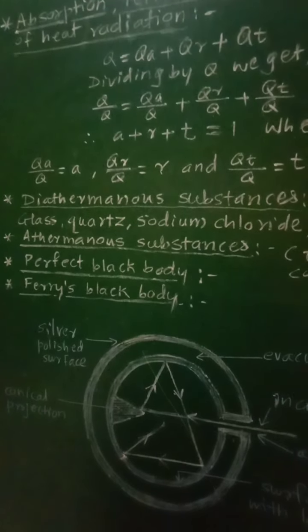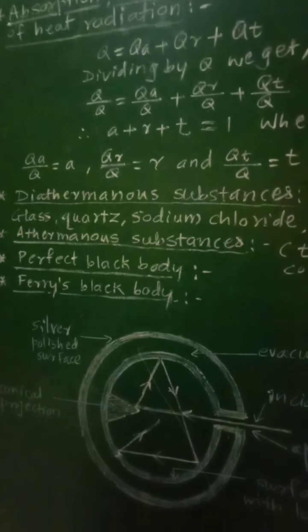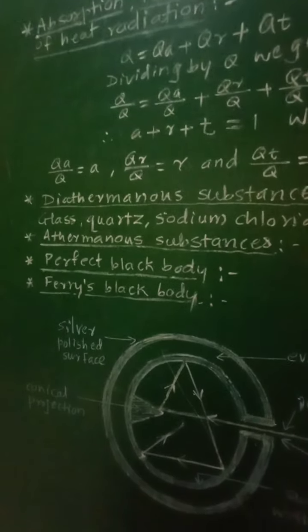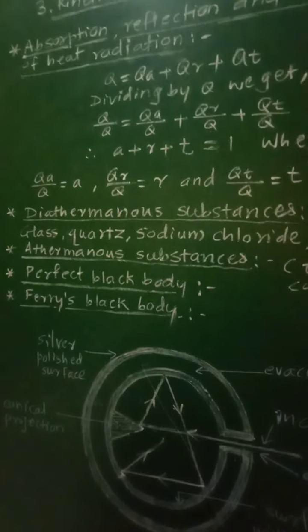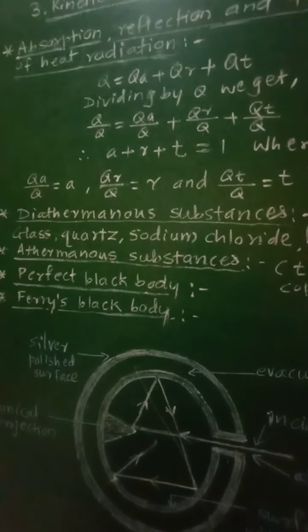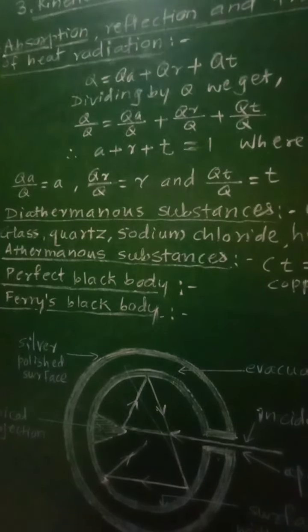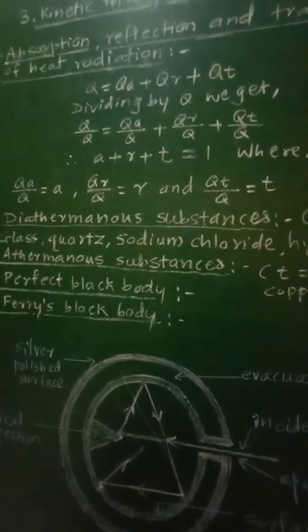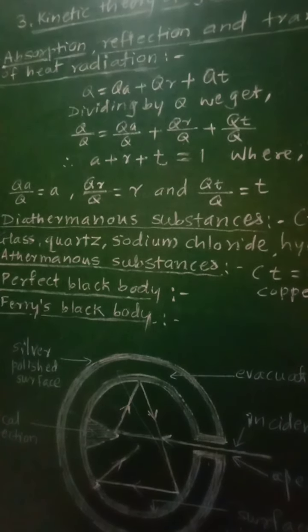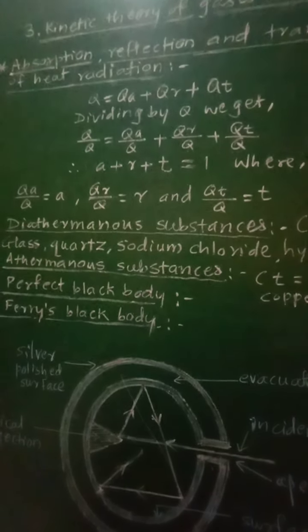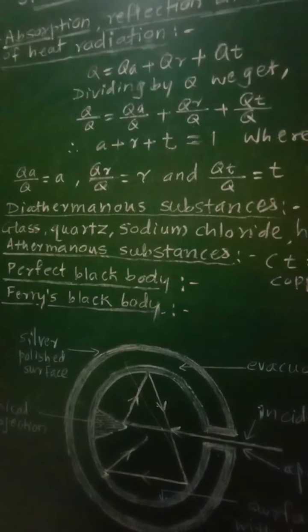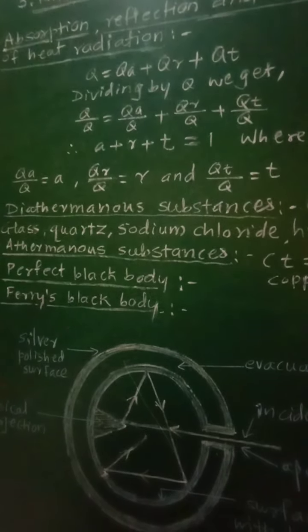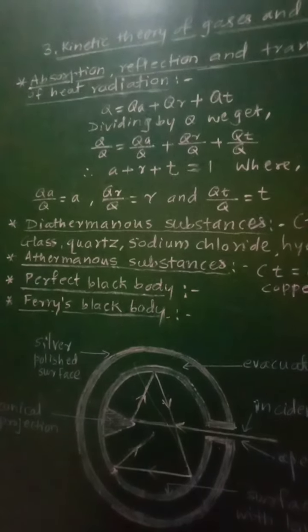Hence, they are considered as perfect black bodies. The good absorbers are always good emitters, and poor absorbers are poor emitters.